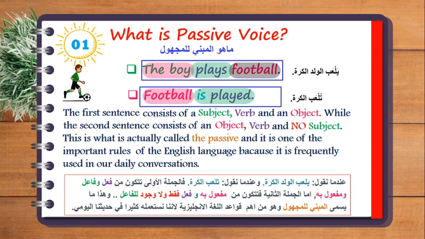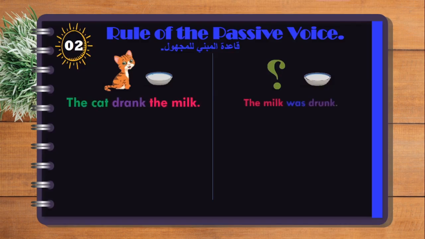Okay, now let's go to the second thing. Let's get the rule of the passive voice. We've got again the same sentence we have seen before. The cat drank the milk. And then we have the passive, which is the milk was drunk.